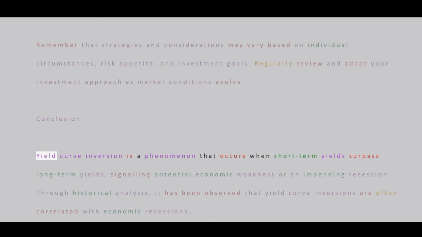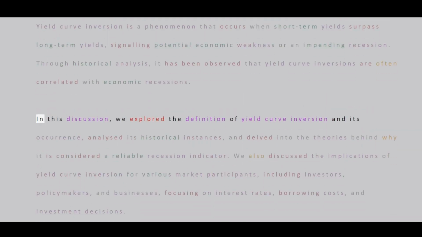Conclusion. Yield curve inversion is a phenomenon that occurs when short-term yields surpass long-term yields, signaling potential economic weakness or an impending recession. Through historical analysis, it has been observed that yield curve inversions are often correlated with economic recessions. In this discussion, we explored the definition of yield curve inversion and its occurrence, analyzed its historical instances, and delved into the theories behind why it is considered a reliable recession indicator.